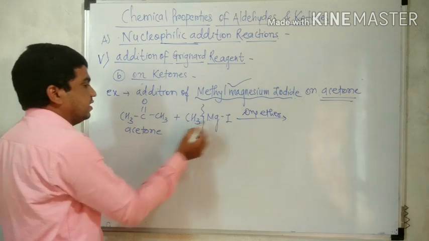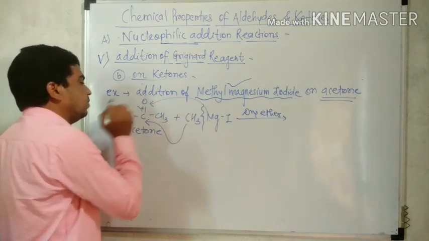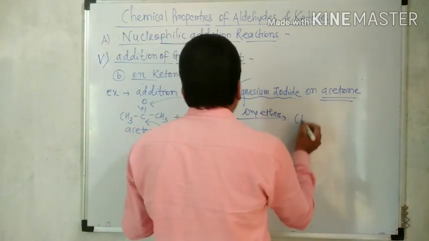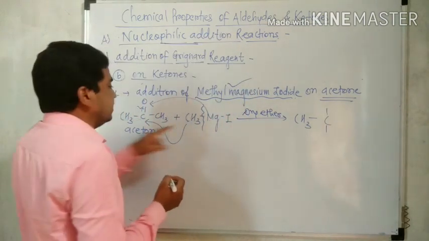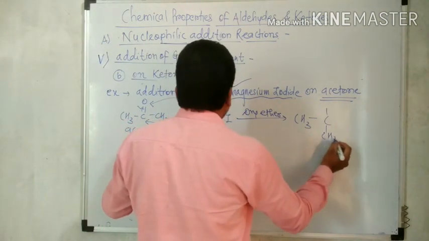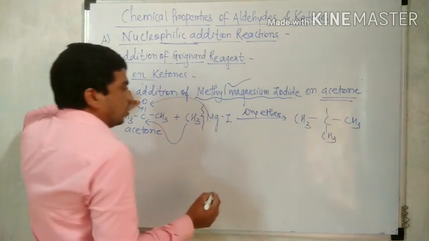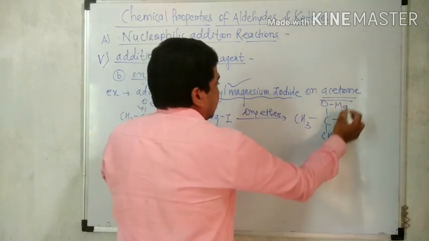The CH3-Mg bond breaks, CH3 gets attached to the carbon and MgI to the oxygen, and the double bond of oxygen and carbon converts to a single bond. So here we have CH3, C, CH3, that carbon already having CH3, and the oxygen linked with MgI.